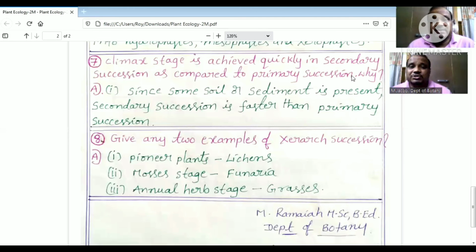So in secondary succession, some soil or sediment is present. In primary succession, soil is absent. That's why climax stage is achieved quickly in secondary succession as compared to primary succession.